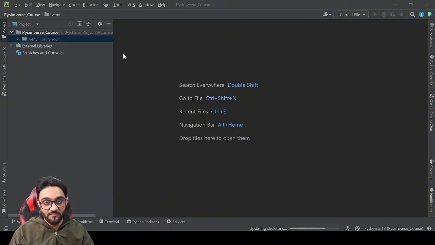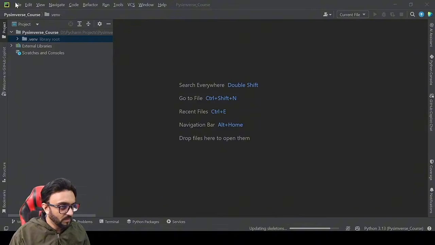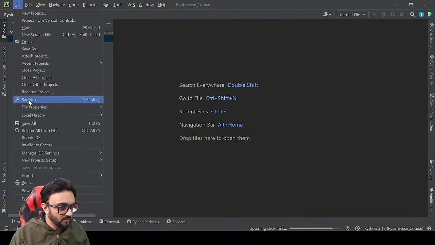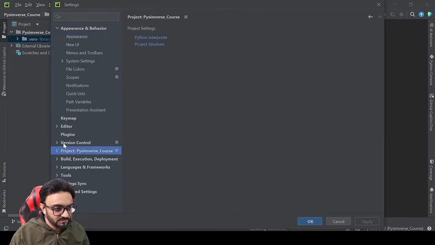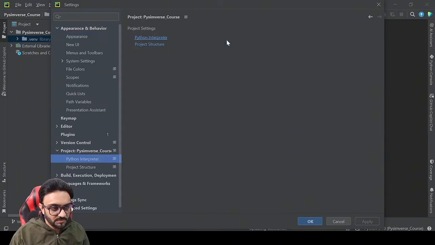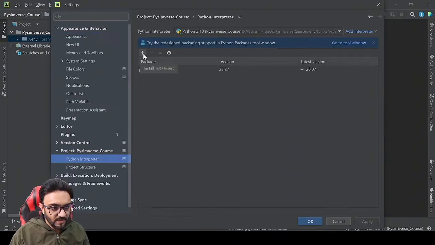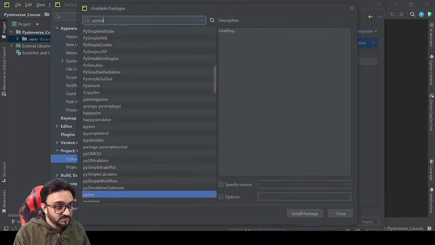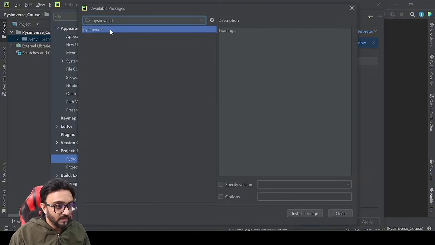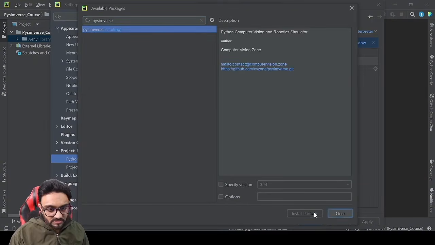where we will install everything. To install everything, it's very simple. We go to File, then Settings, and in the project we click on Python interpreter, and then we can add. Here we are going to search for Pyimverse, click on it, and install the package.